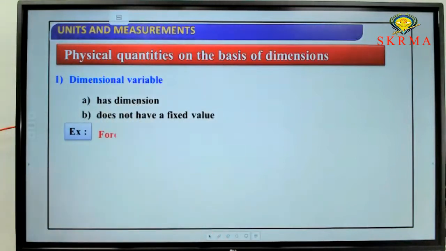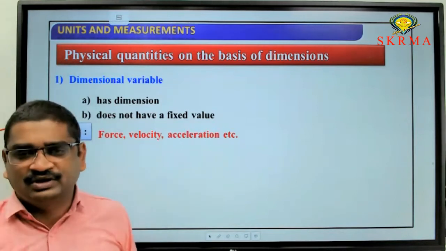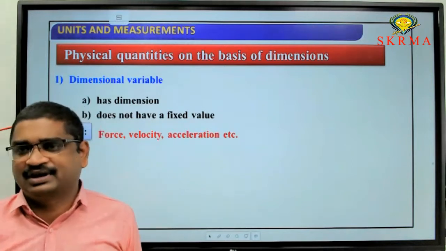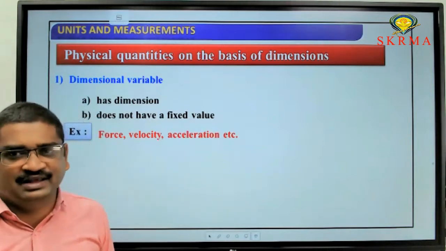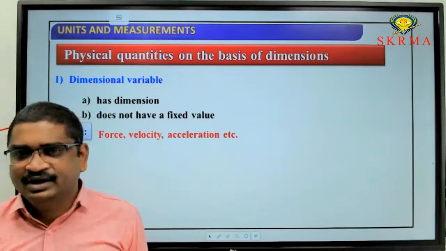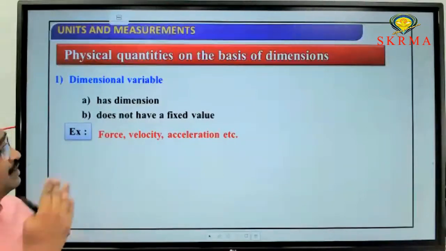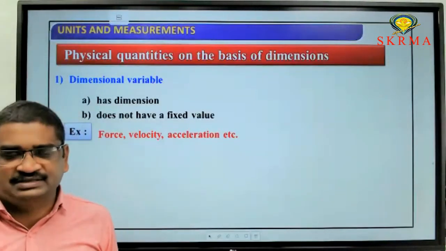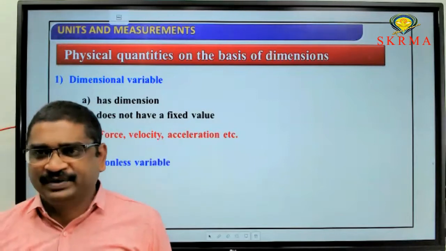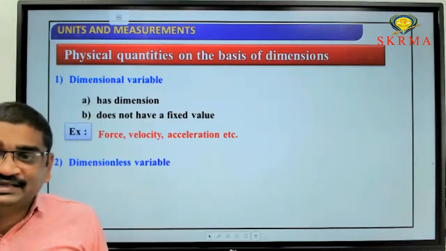Now what are the examples for that? Force, acceleration, velocity, like that. Force may take different values. Sometimes you may take it as 1 Newton, 10 Newton, 5 Newton, like that. Different values are there for force, and for velocity and acceleration also. These are not fixed values. So all these come under dimensional variables.